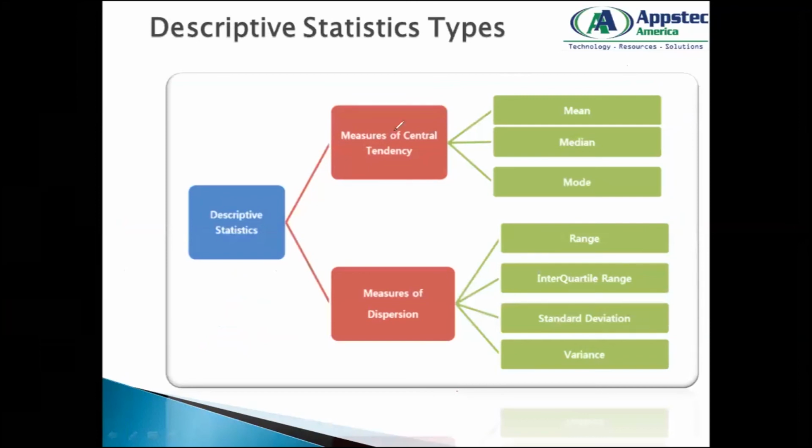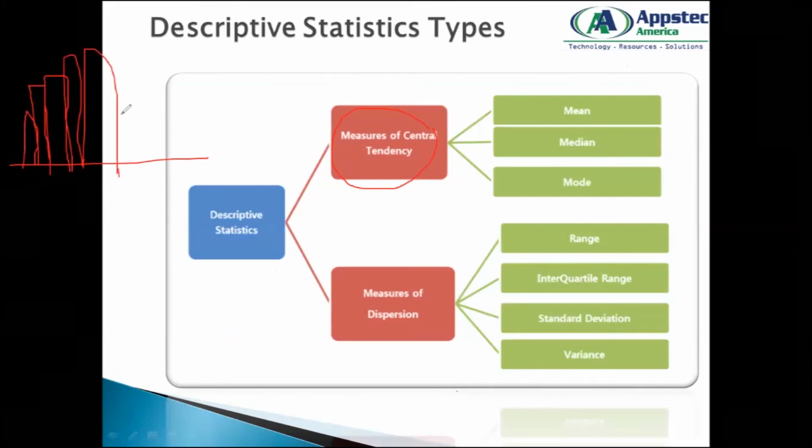So we saw that a measure of central tendency tells me that if I have a graph, and if I have a bar chart drawn, the majority of my data would tend to fall in the central part. This is my measurement of central tendency. And what is my measure of dispersion?